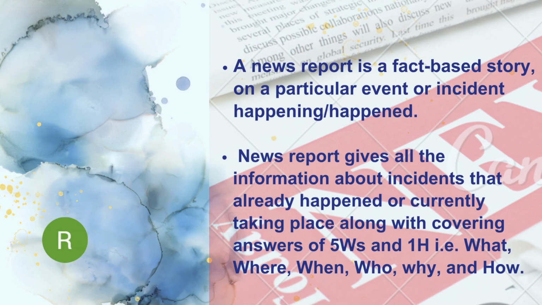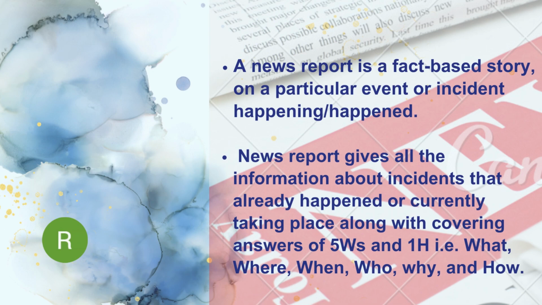The news report gives all the information about the incident. By reading the news report, the readers should understand what has happened at the place and why the reporter is reporting the news. It is the right of the reader to know all the 5 W's and 1 H, that is what, where, when, who, why, and how.